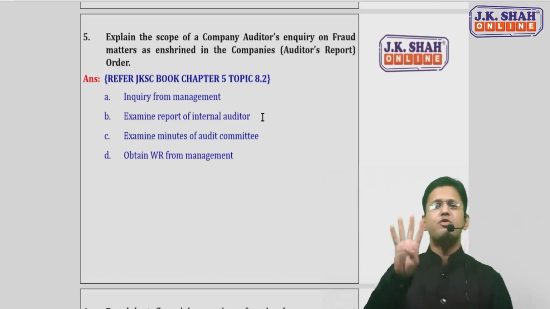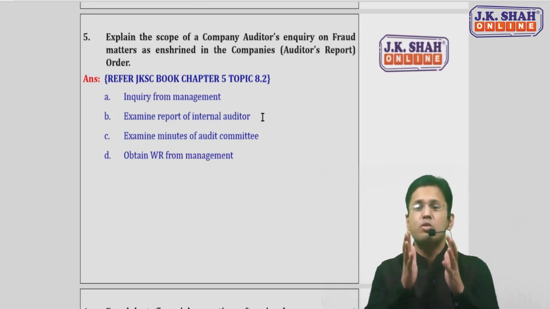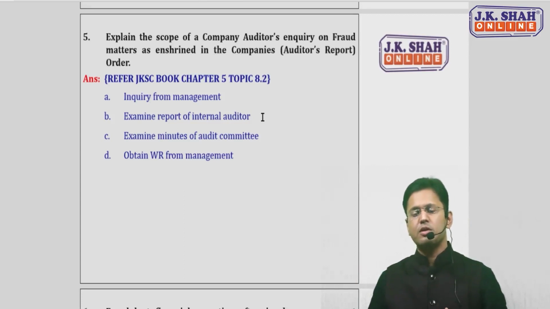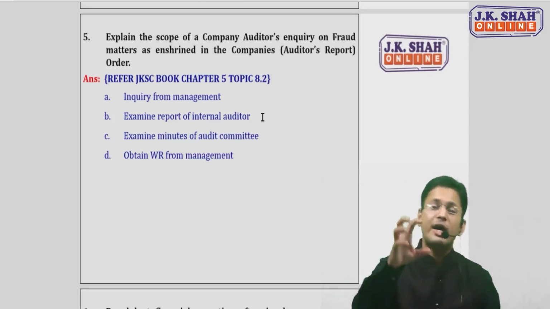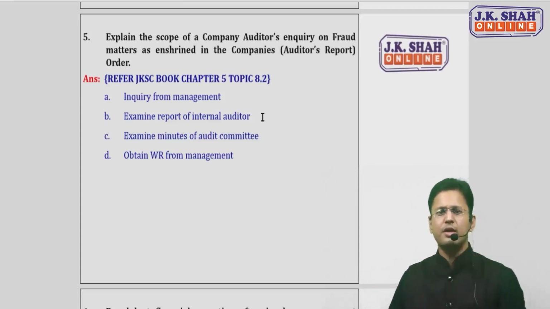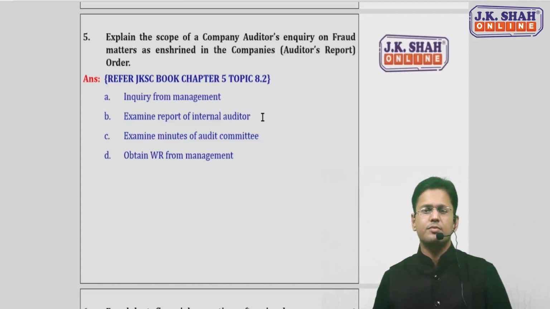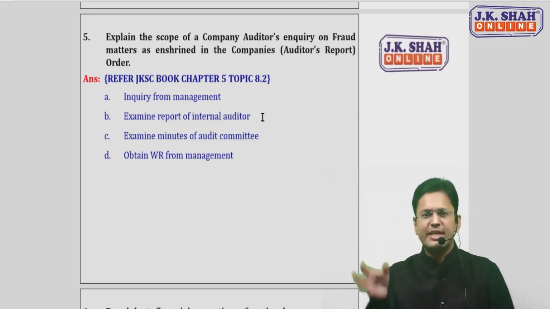So there are basically 4 procedures which the auditor has to perform. He has to cover them in his scope while inquiring on fraud. What general points are there? Number 1, he'll inquire from the management. He'll inquire from TCWG also, about any circumstances, any indications, any possibilities.